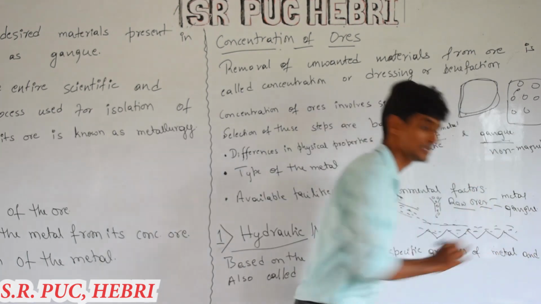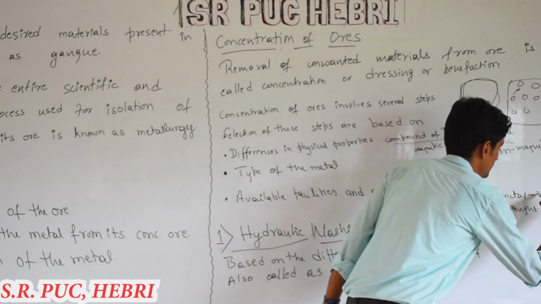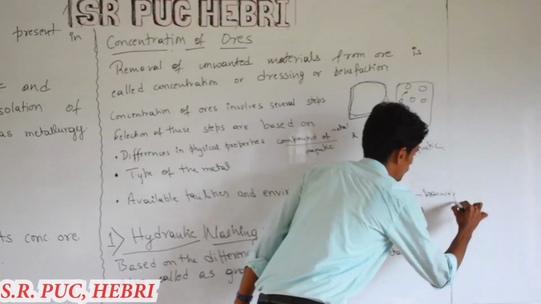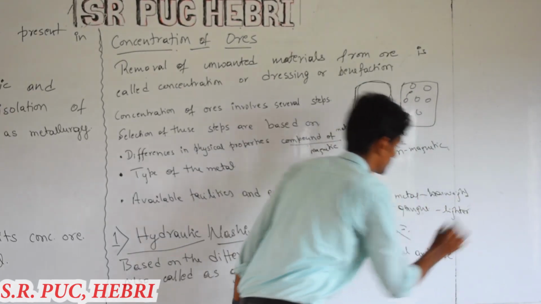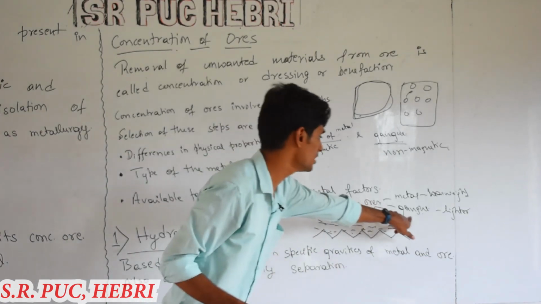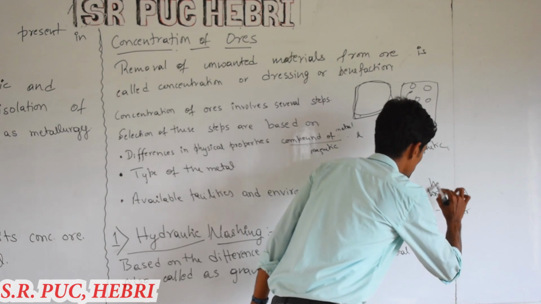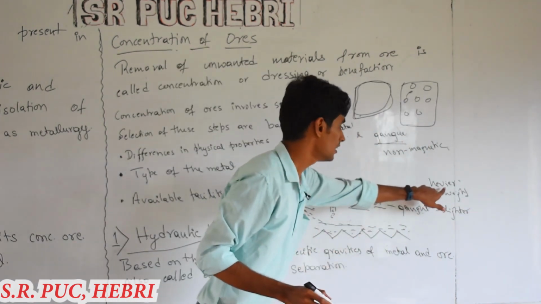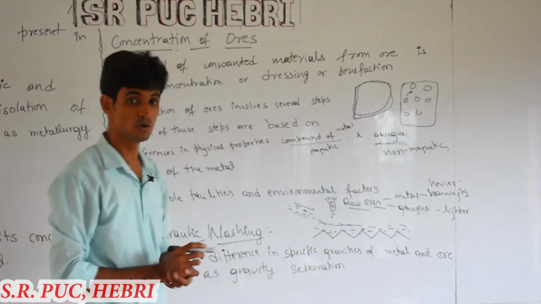Both are present. Now, metal may have some weight, so gangue may be lighter, or metal may be heavier. We are using this difference to separate the ores.